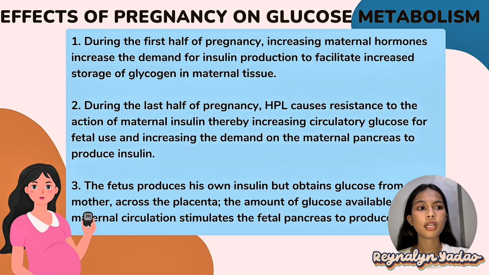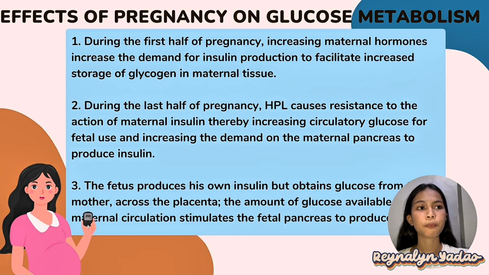Human placental lactogen reduces the effect of insulin in the mother's body, called insulin resistance. This leads to higher levels of glucose in the bloodstream, which ensures that the fetus has enough sugar for energy. However, it also means that the mother's pancreas must work harder to produce more insulin to keep her blood sugar under control.